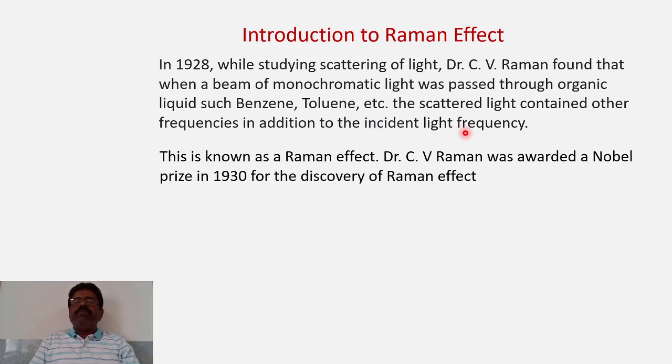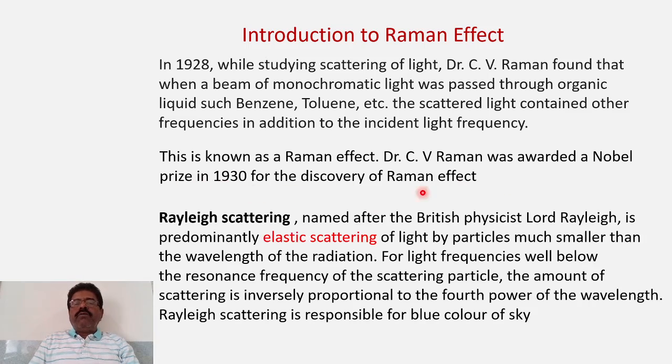And this is the remarkable discovery that was made by Dr. C.V. Raman. And for this particular effect, it was known as a Raman effect, and he was awarded a Nobel Prize in 1930. So, before going to the actual characteristics study of Raman effect, one must understand the scattering phenomena. So the very important scattering regarding the electromagnetic radiation when they are incident on matter.